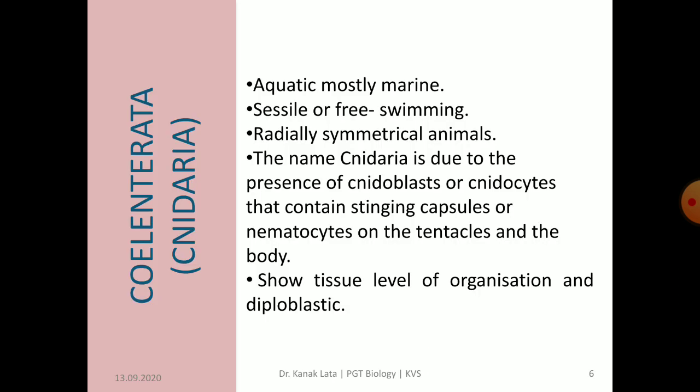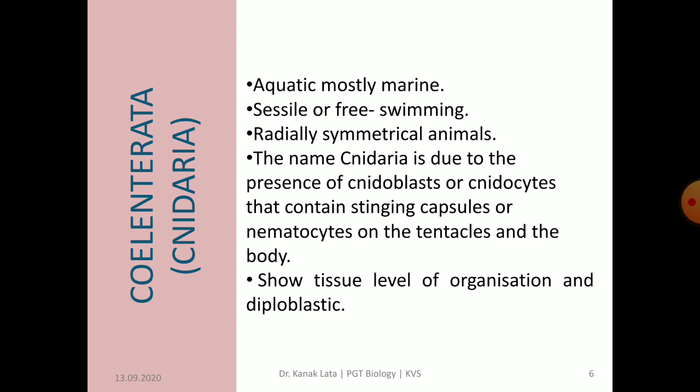Now it is about salient features of Coelenterata, that is also called as Cnidaria. They are mostly marine and may be sessile or free living. This is very important characteristic features. They are sessile or free living. Symmetry is usually radial. The name Cnidaria is due to the presence of cnidoblasts or cnidocysts that containing stinging capsule or nematocytes on the tentacles and the body.